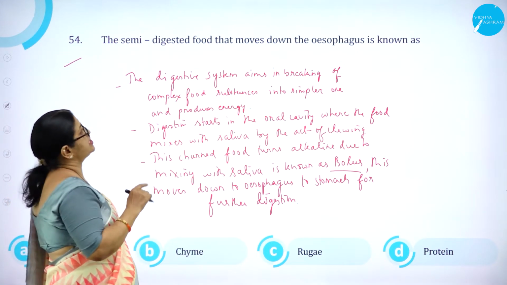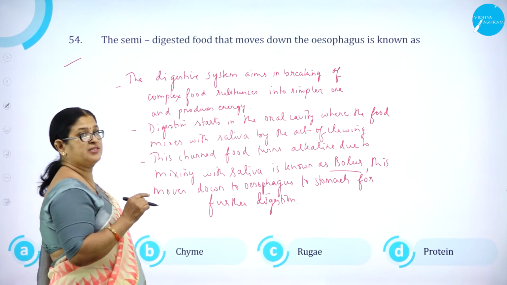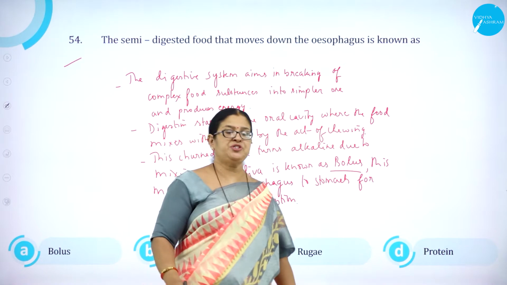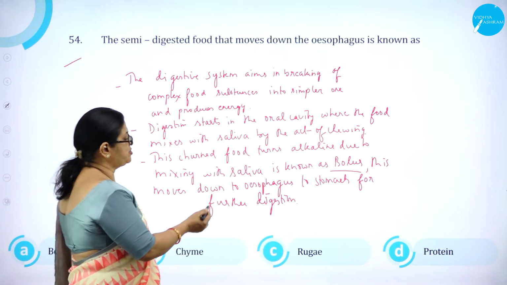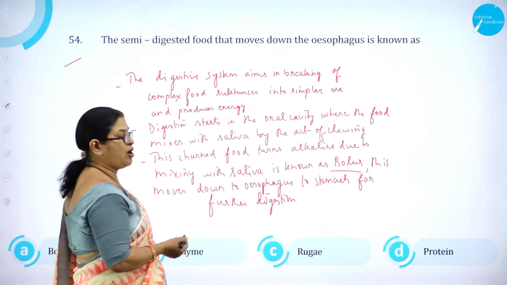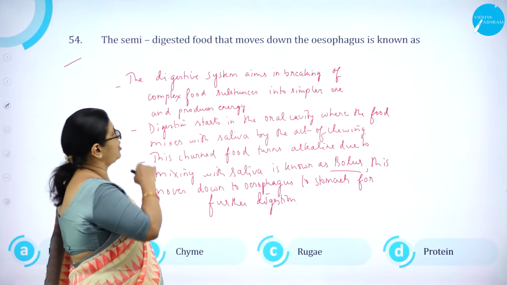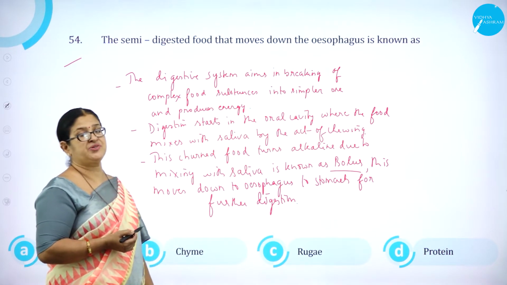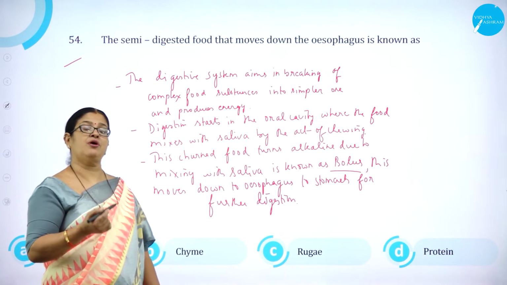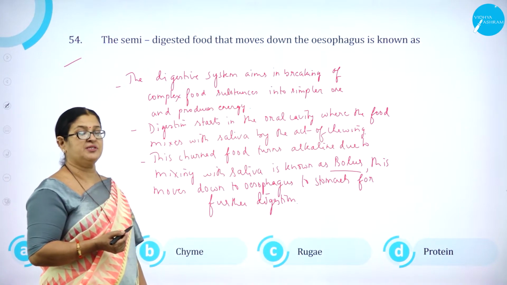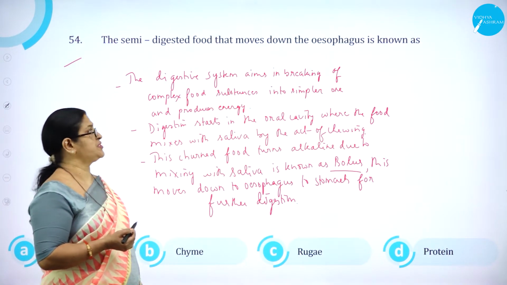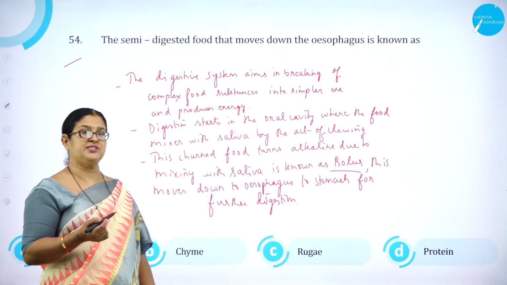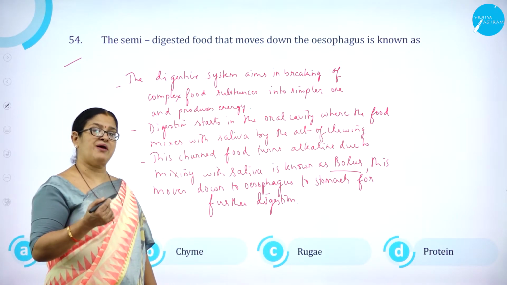The semi-digested food that moves down the esophagus is known as option A, bolus, option B, chyme, option C, rugae, and option D, protein. I think all of us know the very importance of the digestive system is breaking off the complex organic food substances into simpler soluble substances, thereby releasing what? Energy. So digestion, all of us know, starts with the oral cavity.